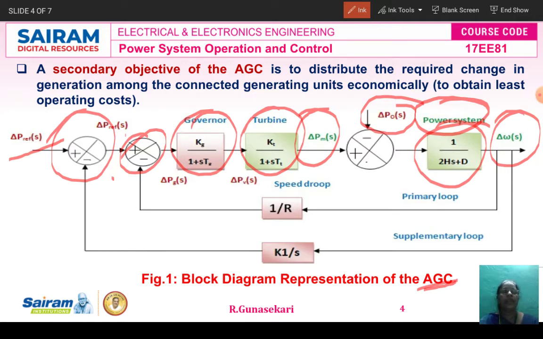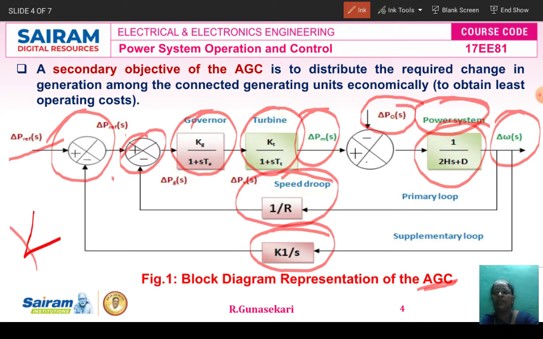The primary ALFC loop means the feedback loop 1 by R. The supplementary ALFC secondary loop is KI by S, where KI, with suffix I for integral, represents the integral controller.